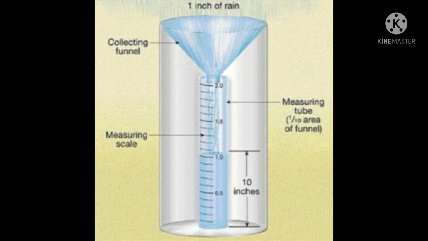Some of the rules when using a rain gauge include: a rain gauge should be placed 30 centimeters above the ground to prevent splashing water from entering it. This can lead to miscalculation of the amount of rain received in an area. Another rule is a rain gauge should be put in an open place to measure the actual amount of rain received in an area.